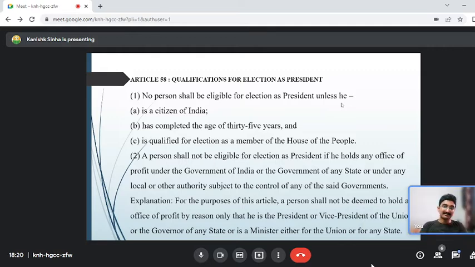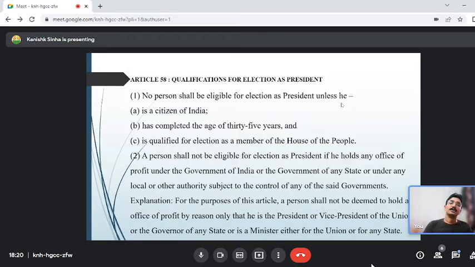The second point that is mentioned is very important, because of which I included the slide. I remember a mock of Legal Age. A separate passage on office of profit was there in that mock. If you have encountered that mock, Ankit or anyone, there was a separate passage in the legal section on office of profit. What is office of profit? So you have to understand what is office of profit, because of which I have included this slide. Because he is a citizen of India, 35 years of age, this is not of much use when you are not having such an objective question in your CLAT examination.